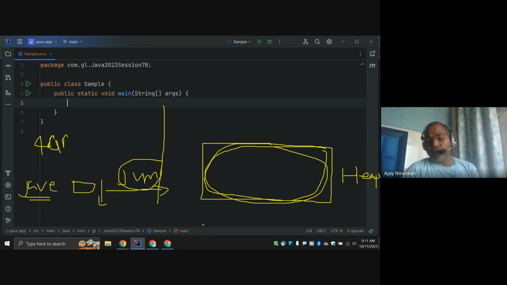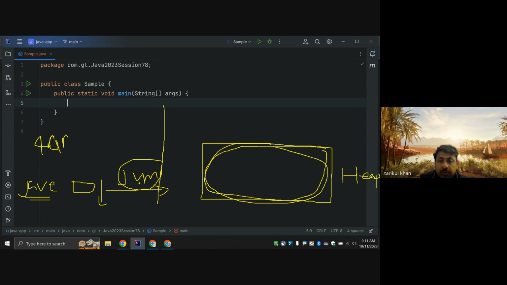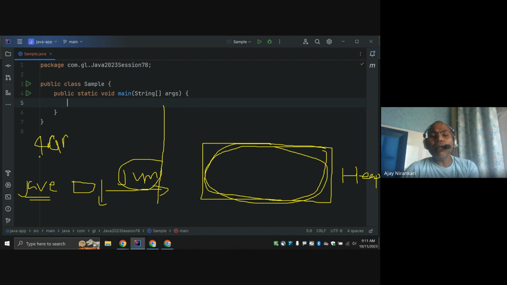Because in our operating system lots of other things are also going to run, like IntelliJ, Chrome, media players. So whenever we start the JVM, some part of the memory, like 4 GB, 8 GB, whatever, you can configure. Say we configure 1 GB. So whenever our JVM starts, 1 GB of RAM is allocated to my Java process, and in Java this is just called heap memory.